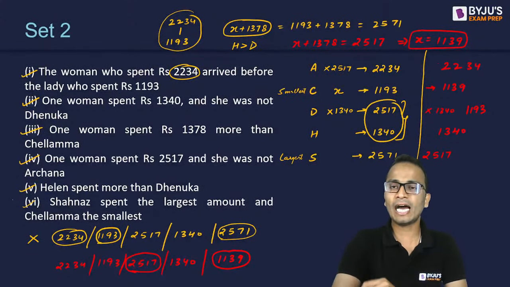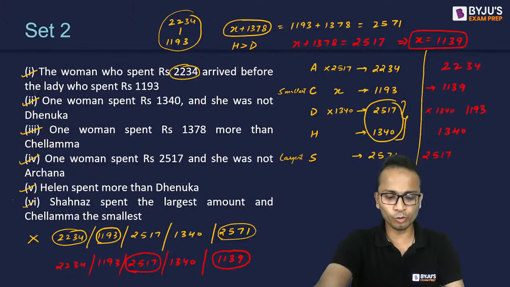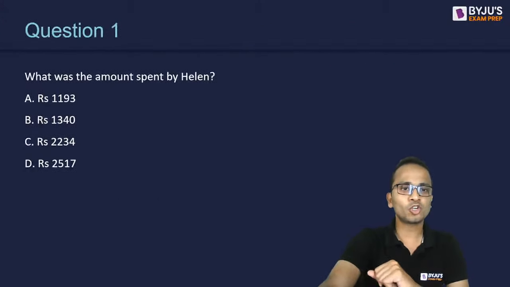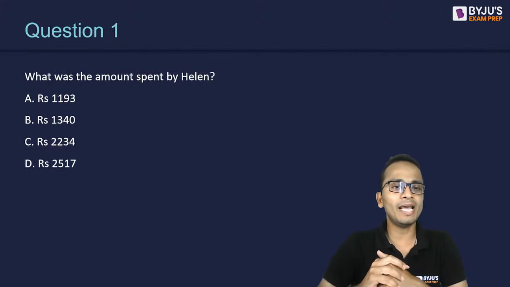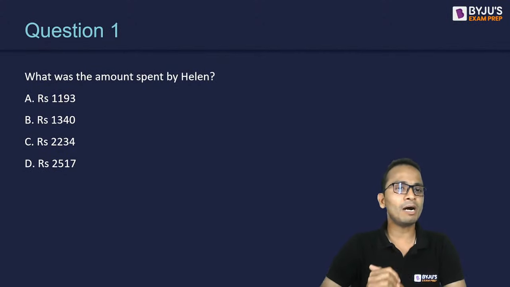So let's have a look at the questions one by one. All of you can answer together. Question number one: what was the amount spent by Helen out of the 4 given options?